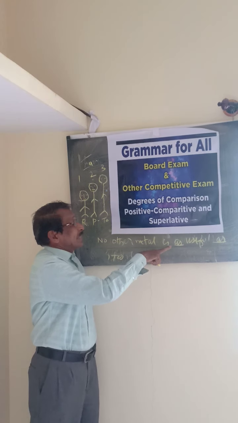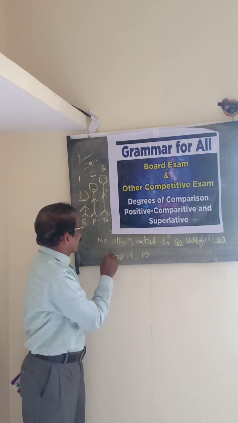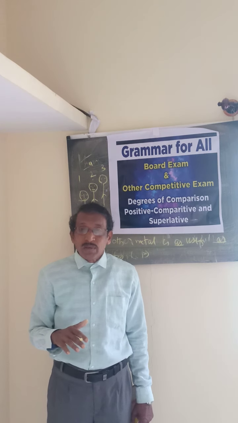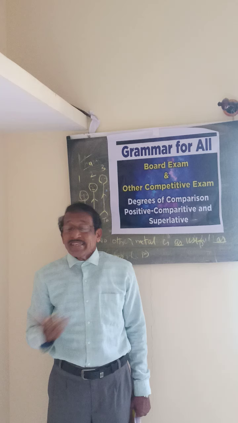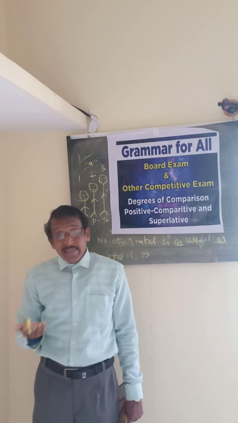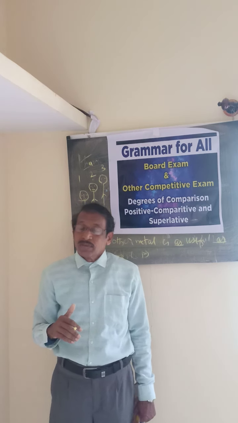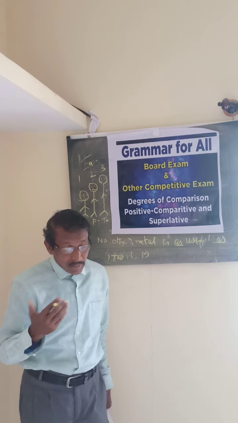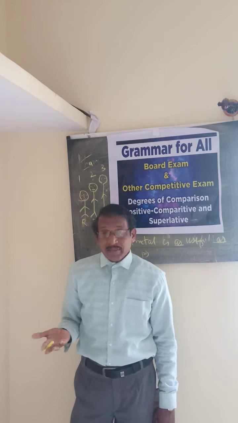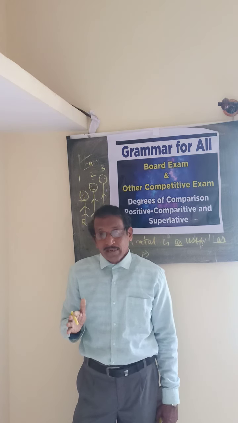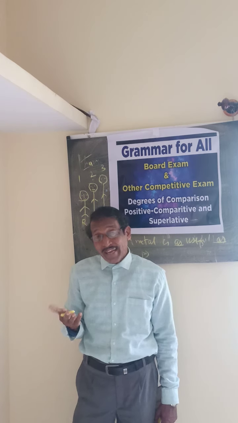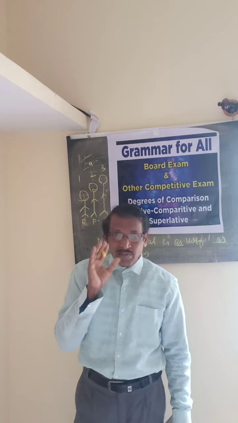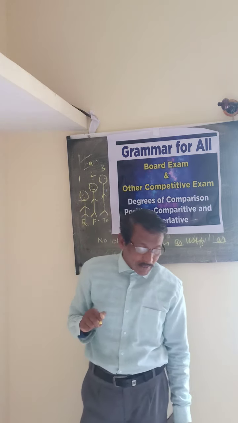Then you want to change it into comparative. No other metal is as useful as iron. You can say that iron is more useful than any other metal. That is comparative degree. Iron is more useful than any other metal.